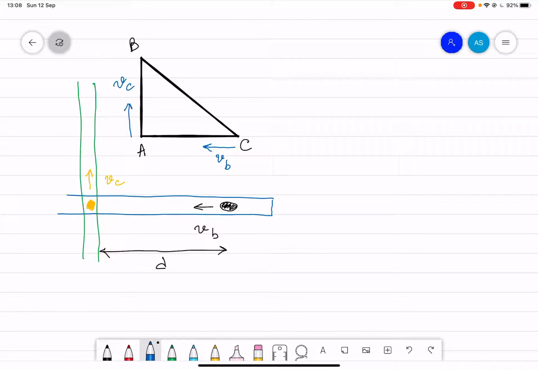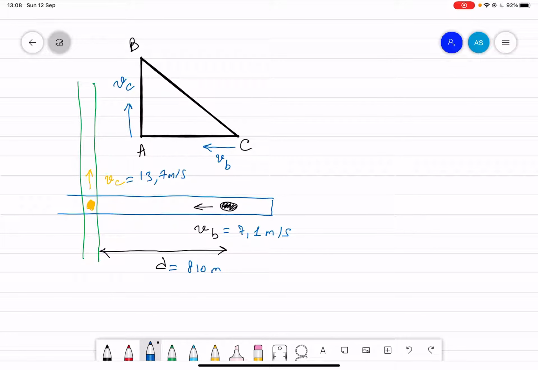Here we have a boat that floats along a narrow river at speed VB, and it approaches a bridge at a distance of 810 meters. The speed of the boat is 7.1 meters per second, and then the car has a speed of 13.7 meters per second perpendicular to the river, and crosses the bridge. How long after this moment will the boat be closest to the car?